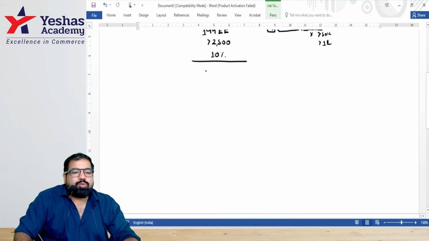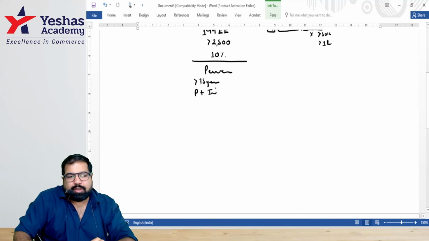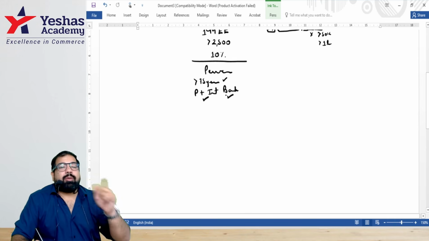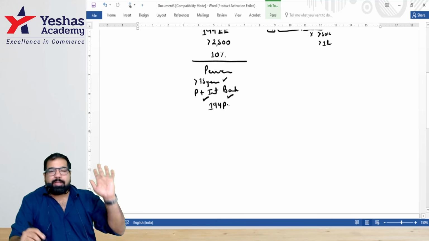Guys, I am a pensioner. Who am I? Pensioner. That means my age is 75 years or more. I'm only earning two incomes, pension income and interest income, and I'm earning from the same bank. One condition, two condition, three condition. The government says, listen, we will become your CA, and the section is section 194P. P for pension.